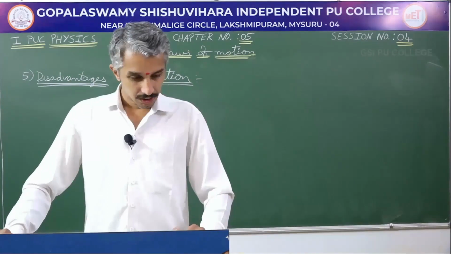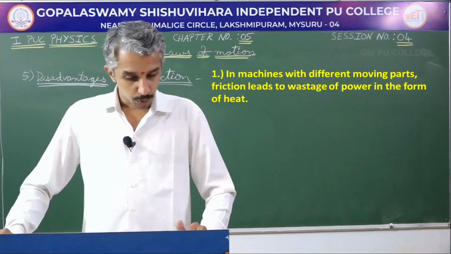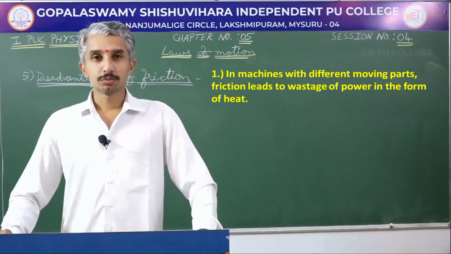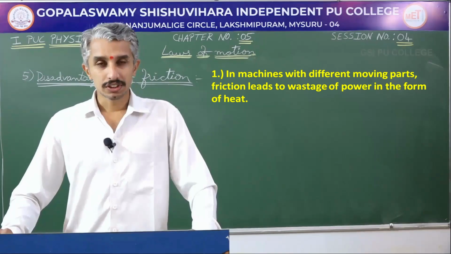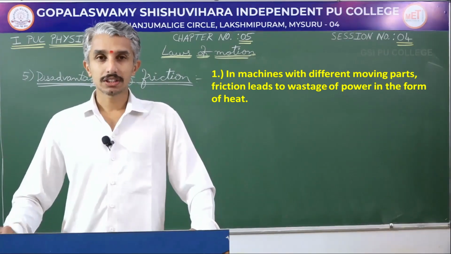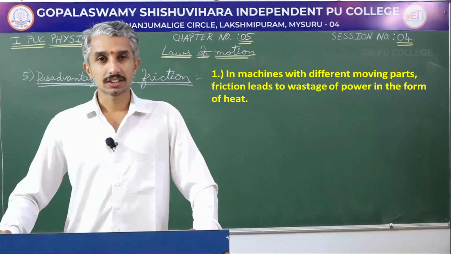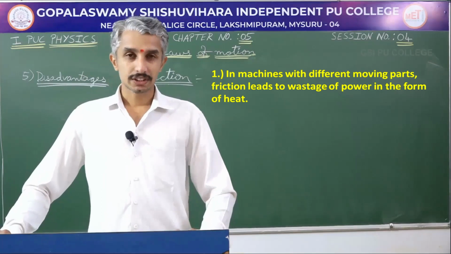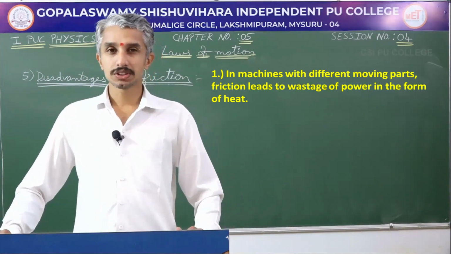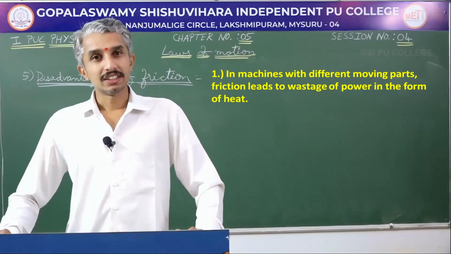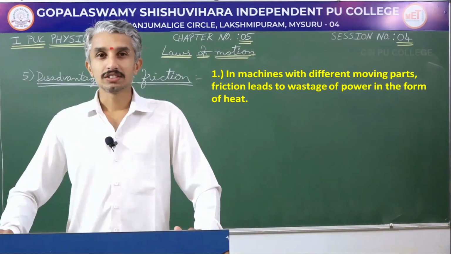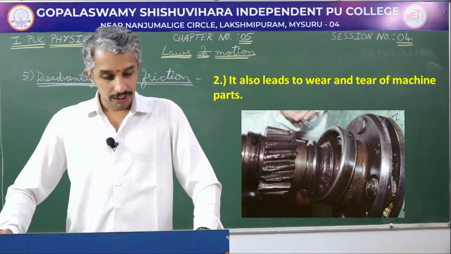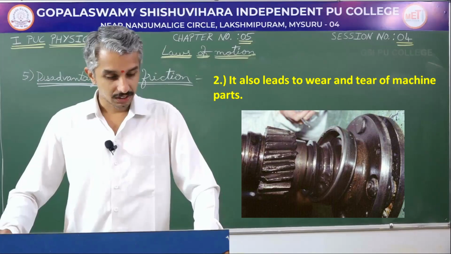So, what are they? In machines with different moving parts, friction leads to wastage of power in the form of heat. In many machine parts in machineries, we see heating up of parts. Even in our vehicles, the engine of the vehicle, even there a lot of heat is generated. That is because of friction. If we are not using lubricants in our vehicle engines, then the engine would get seized or damaged very quickly. It also leads to wear and tear of machine parts.